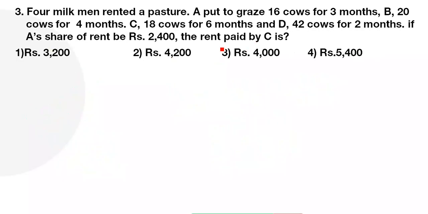4 milkmen rented a pasture. A puts 16 cows for 3 months, B 20 cows for 4 months, C 18 cows for 6 months, and D 42 cows for 2 months. If A's share of rent is 2,400, the rent paid by C is? Same model. The way of asking is different, but the method is the same.